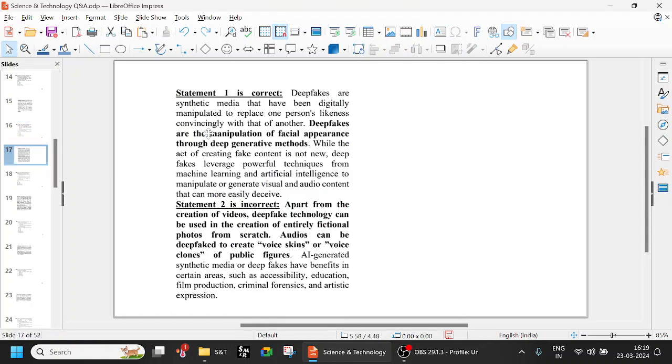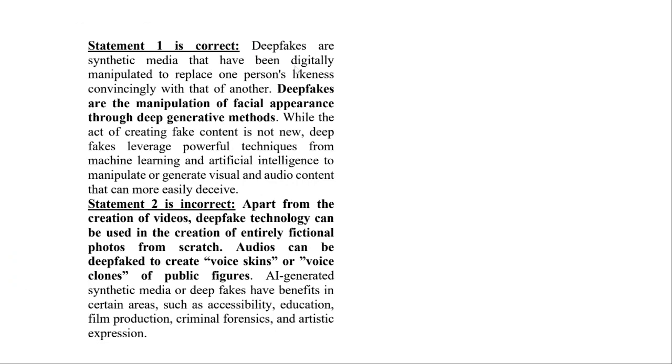Deepfakes are synthetic media that have been digitally manipulated to replace one person's likeness convincingly with that of another. One person's face will be attached to some other video, so the whole video will look as if it is of this particular celebrity, but actually that person is not involved in the video at all. Basically, the deepfake definition is the manipulation of facial appearance through deep generative methods.